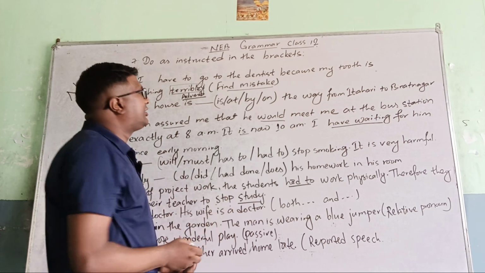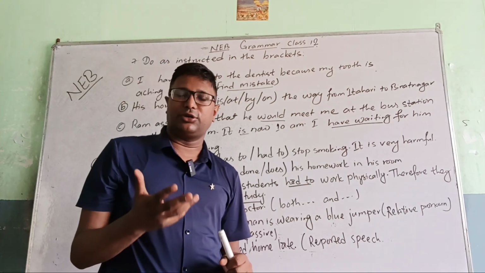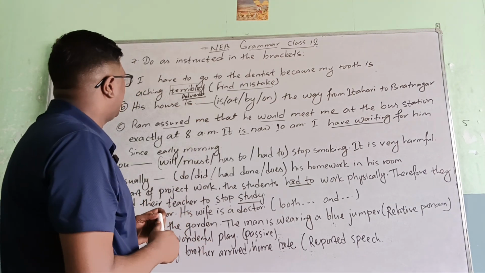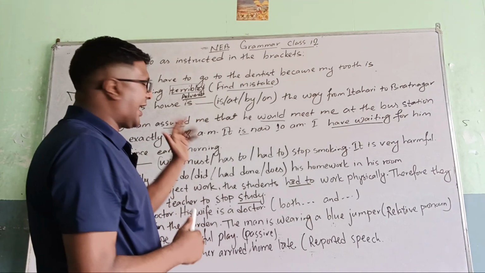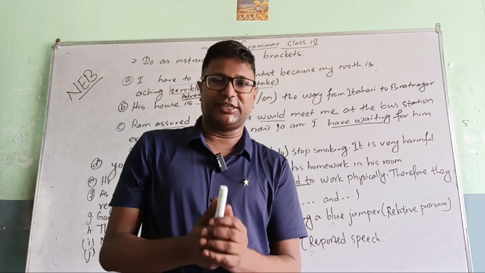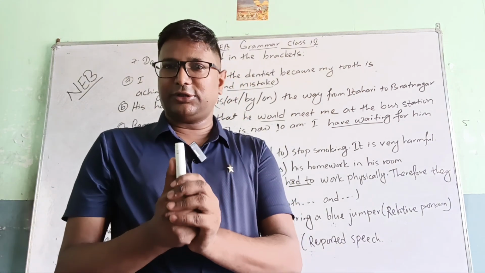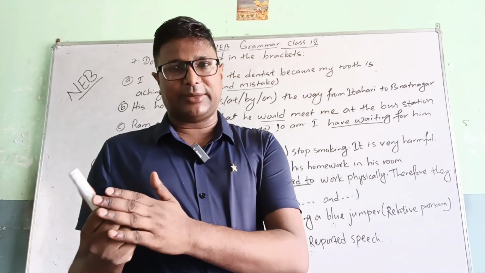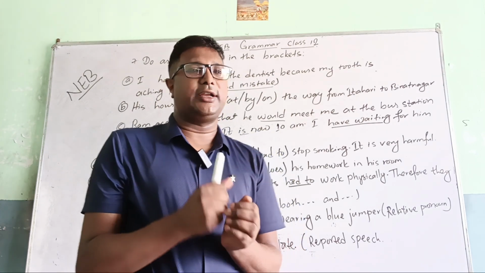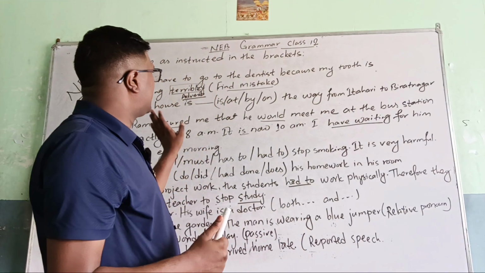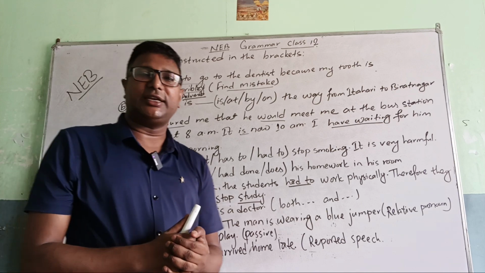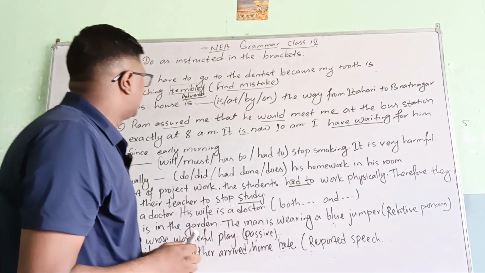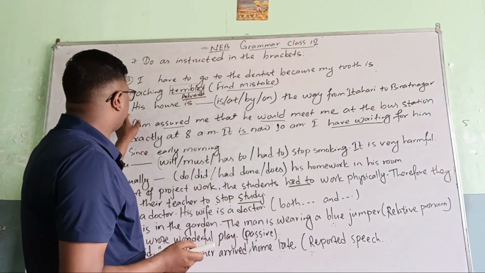Or you can give another possible answer: I have to go to the dentist because I have terrible toothache. Terrible is used as an adjective, and if you put toothache at the end, this answer can also be correct. This is about finding the mistakes, from the word classes. Let's find out the answer of question B.